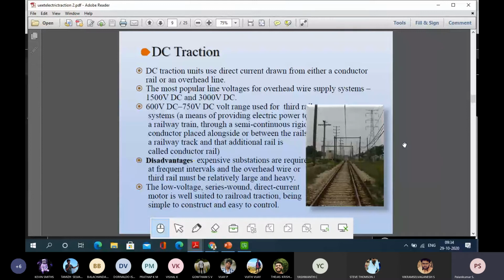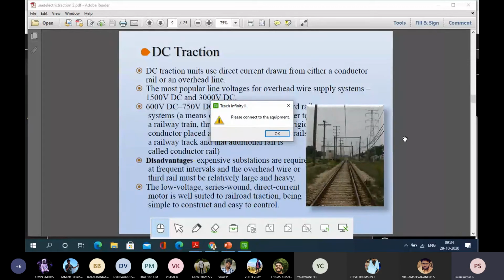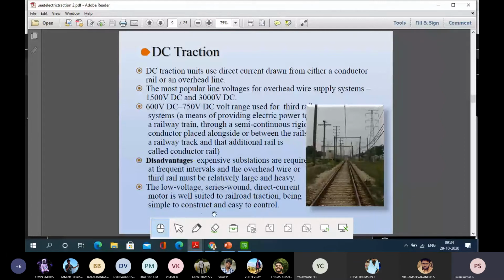In case of an AC system, if you are increasing the AC voltage, the wire dimension can be the minimum possible. I am able to transmit very high voltages also. So the diameter of the conductor plays a very important role for maintenance. Especially series wound direct current motors are well suited for rail traction, being simple to construct and easy to control. It also has a disadvantage, that very often we have to replace the